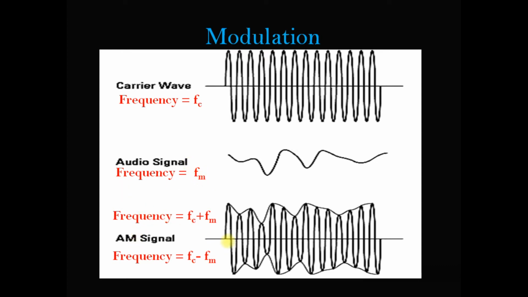After modulation, the signal has a frequency of either Fc plus Fm or Fc minus Fm. So this is the modulated wave. Here the carrier wave is modulated in such a way that its amplitude varies exactly the same as the amplitude of the audio signal.